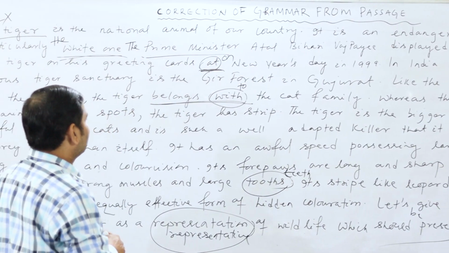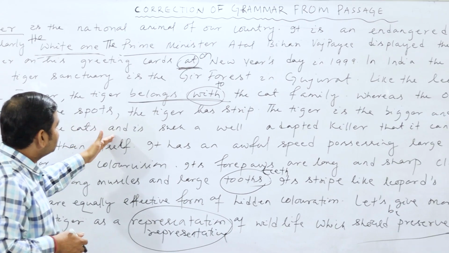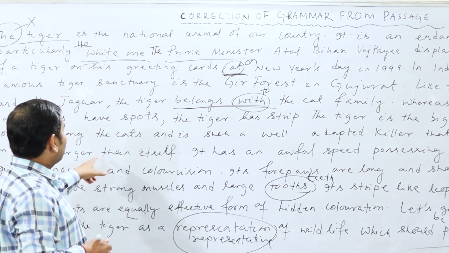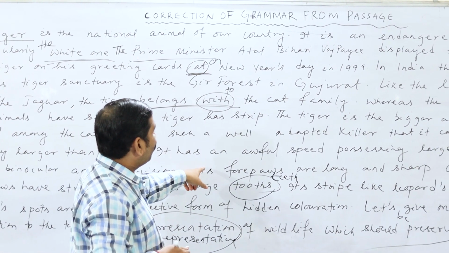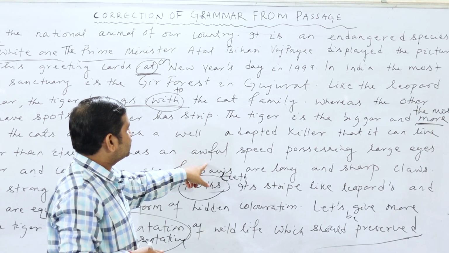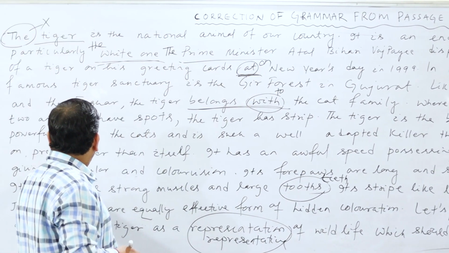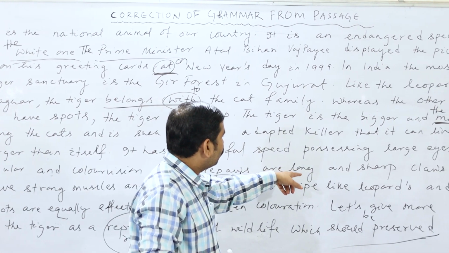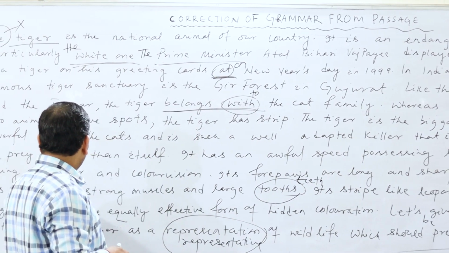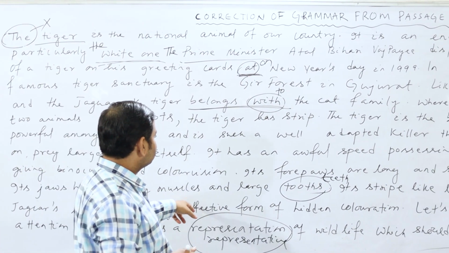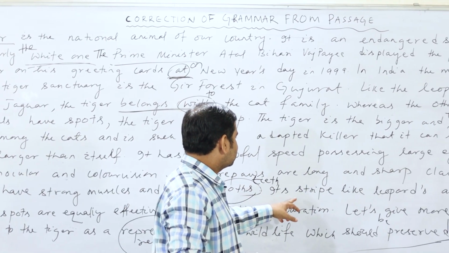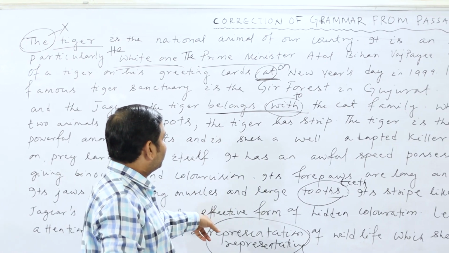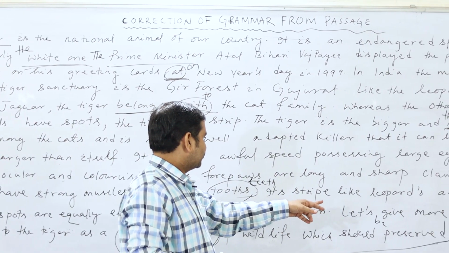The tiger is the bigger and the most powerful among the cats and is such a well adapted killer that it can live on prey larger than itself. It has an awful, that is correct, awful speed, possessing large eyes, giving binocular and color vision. Its forepaws are long and sharp claws. Its jaws have strong muscles and large teeth here. Its stripe like leopards and jaguar spots are equally effective form of hidden coloration.